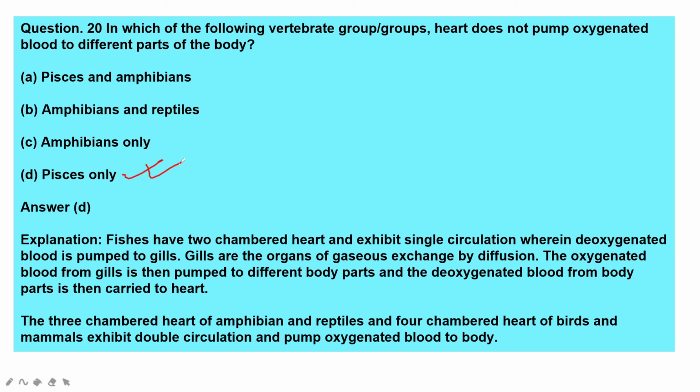Gills are the organs of gaseous exchange by diffusion. The oxygenated blood from gills is then pumped to different body parts, and the deoxygenated blood from body parts is then carried to the heart. So the three chambered heart of amphibians and reptiles and four chambered heart of birds and mammals exhibit double circulation, two times the circulation, and pump oxygenated blood to the body.